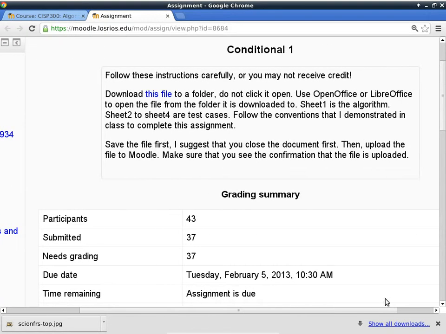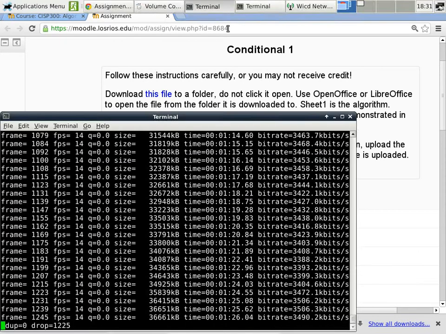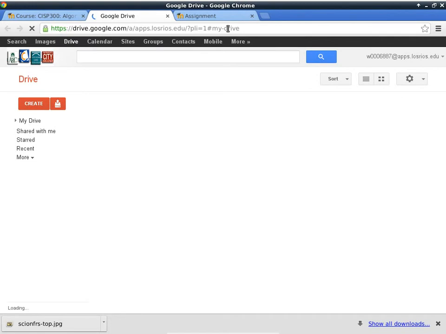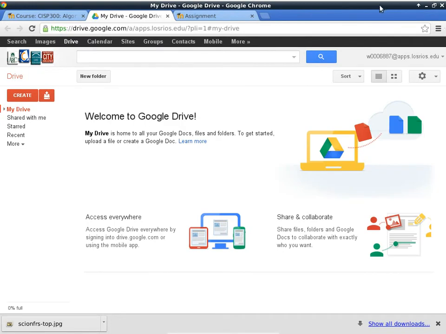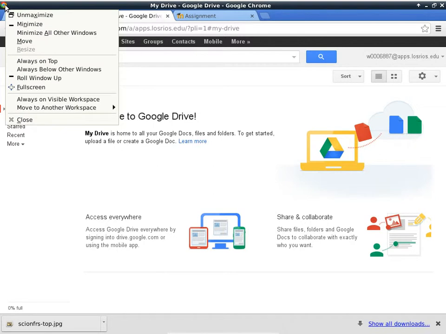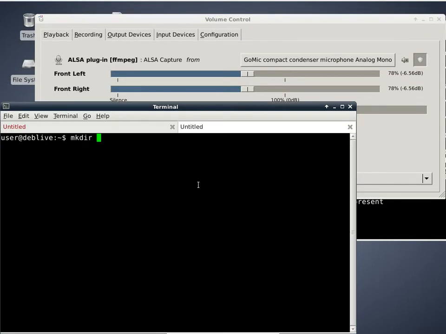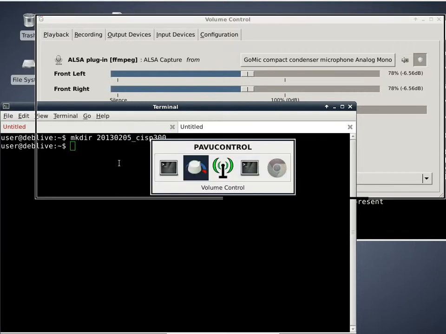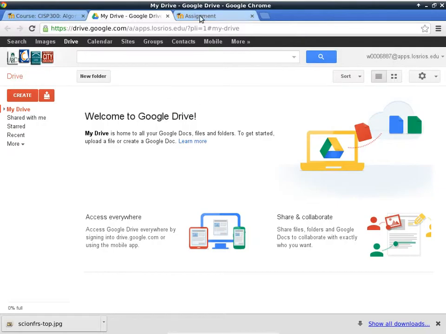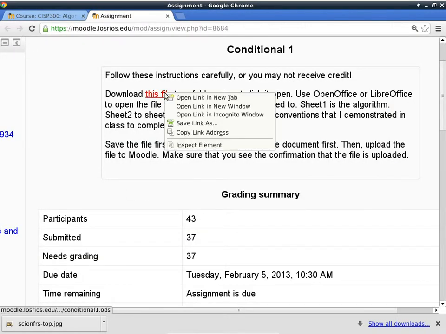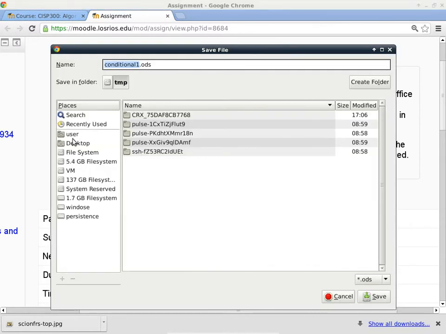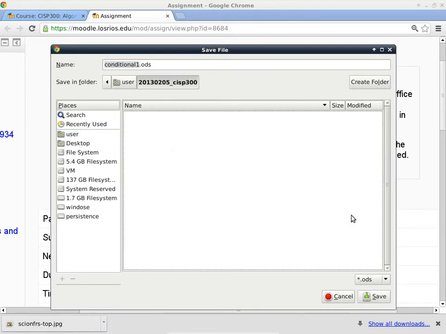So I'll go ahead and do the homework assignment and save it to a folder in case we want to have that folder available. For some reason, Google Chrome decides that it wants to stay on top all the time. So whenever I switch to another application, it doesn't want to stay switched. Today is the 5th. I'm doing this so that when I save it, it will be into that folder. So right click, save the link into today's folder, and I'll keep the same name.